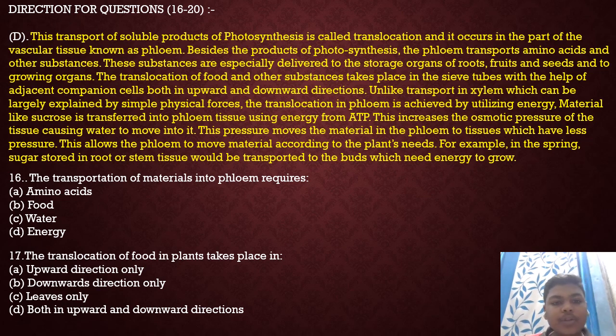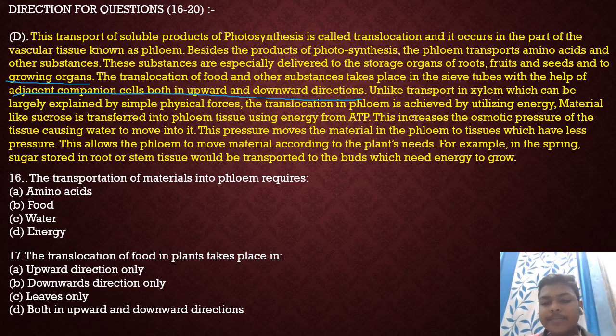This transport of soluble products of photosynthesis is called translocation and occurs in the part of the vascular tissue known as phloem. Besides the products of photosynthesis, the phloem transports amino acids and other substances. These substances are especially delivered to the storage organs of roots, fruit and seeds, and to growing organs. The translocation of food and other substances takes place in the sieve tissues with the help of adjacent companion cells, both in the upward and downward direction.